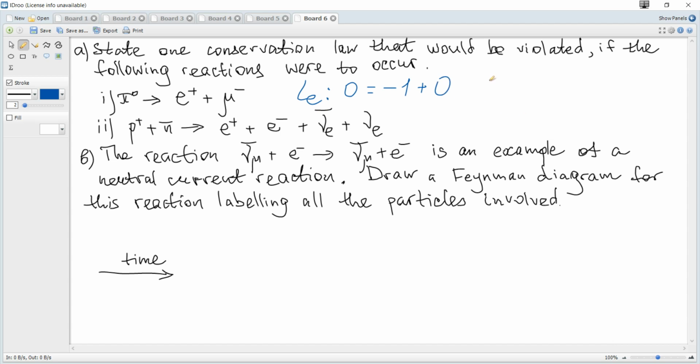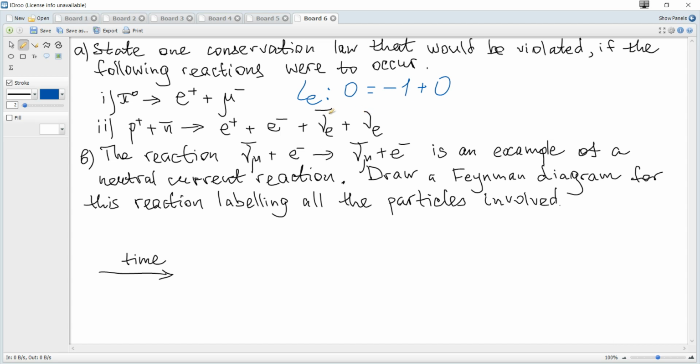Actually, if there is only one particle which belongs to the electron lepton group, it cannot be balanced, hence the Le value is definitely not conserved.